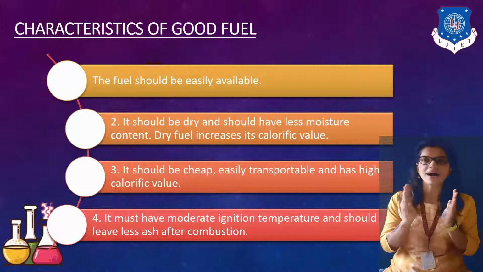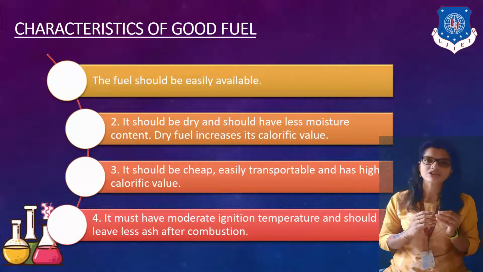And it should be higher in number, right? It should have easy transportation, easy storage, or easy transport property also. It should be cheap. If it is cheap, then and only then can a normal person utilize it. So it should be a cheaper one, right?